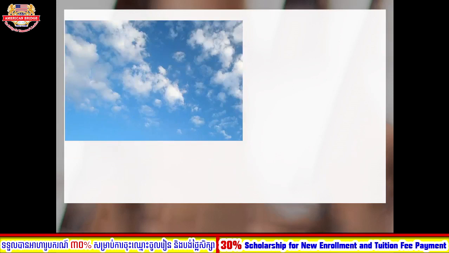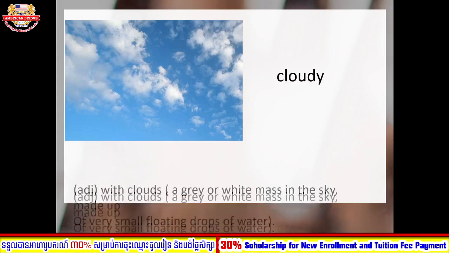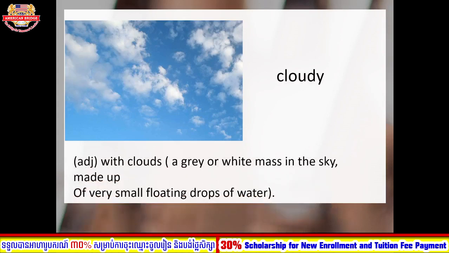Okay, so this picture is so clear that we have sky and we have cloud. Can you guess this picture? Great, so this picture is cloudy. Cloudy. So what does cloudy mean? Okay, cloudy is an adjective, with clouds, a gray or white mass in the sky, made up of very small floating drops of water.